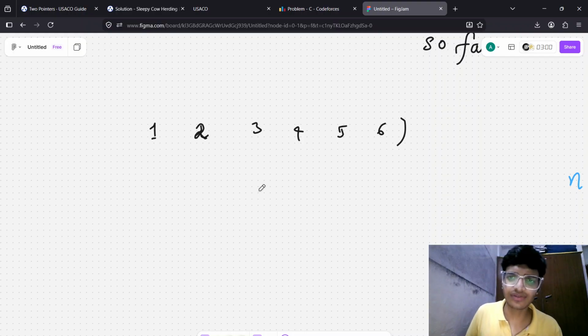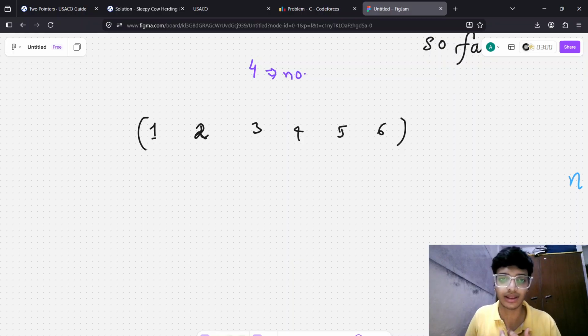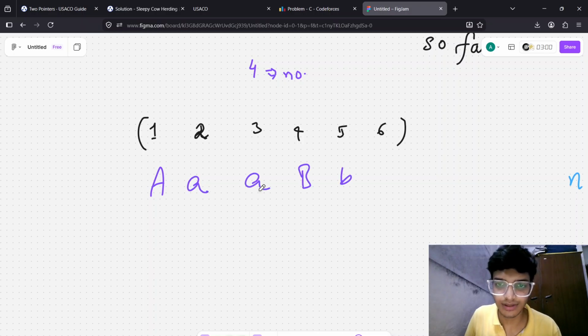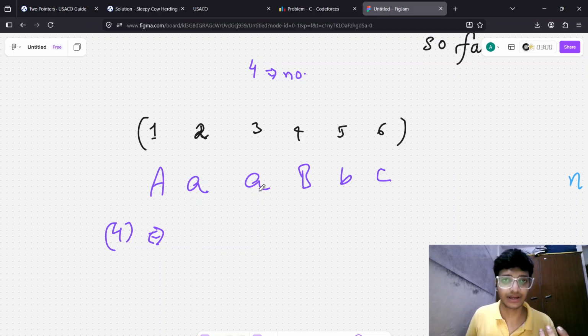Let us suppose there are six flats, and you may think, why not just make the answer the number of different Pokemons? For example, A, A, B, B, or maybe C. So we just output four, as there are four different Pokemons.